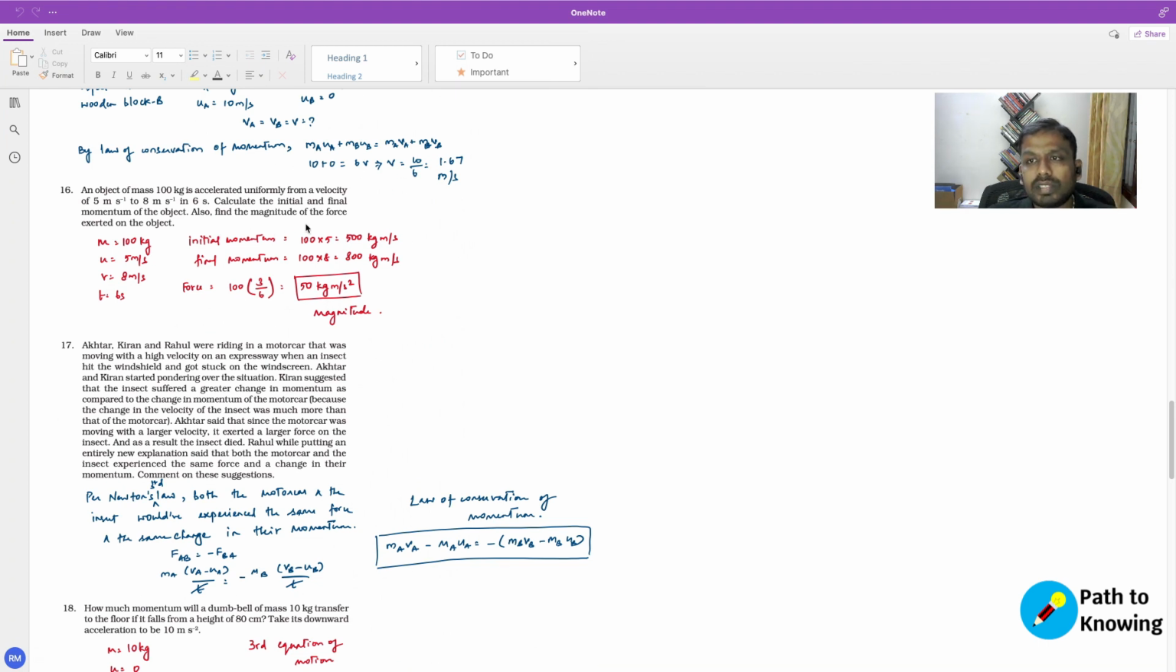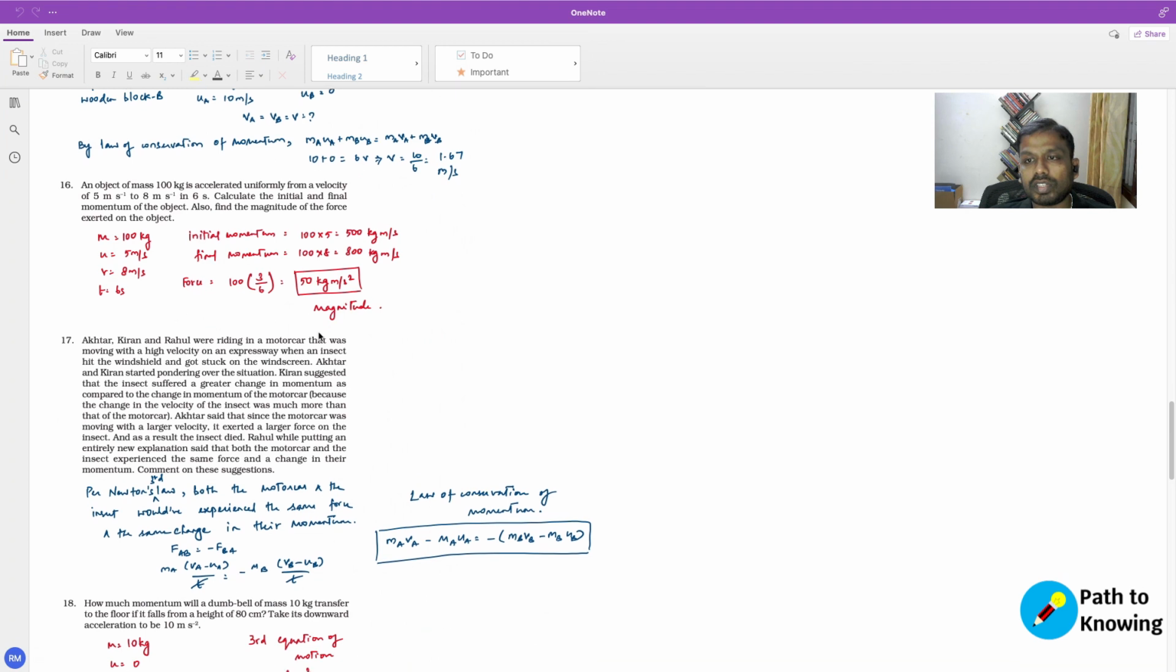Also find the magnitude of the force exerted on the object. So we know that the force is mass times the acceleration. So how do you know the acceleration? Acceleration is the difference in velocity, right? v minus u over t. So we know that v is 8 and u is 5. So the acceleration is 3 over 6. It's 6 seconds. So force is 100 into 3 over 6, which is equal to 50 newtons. Right? So the magnitude of the force is 50 newtons.